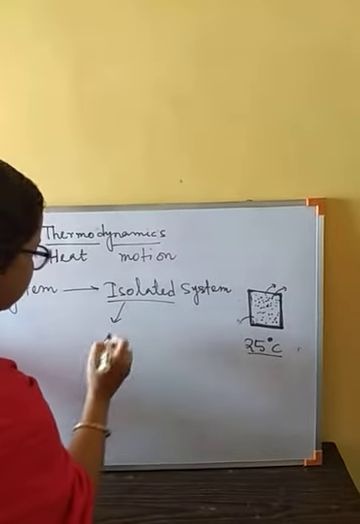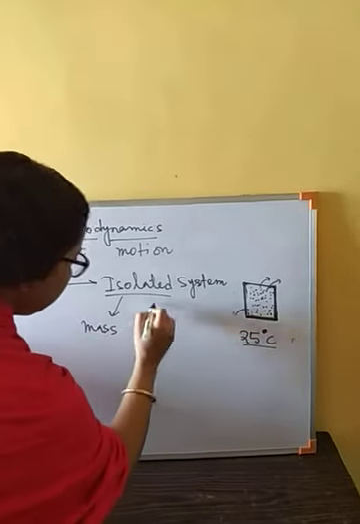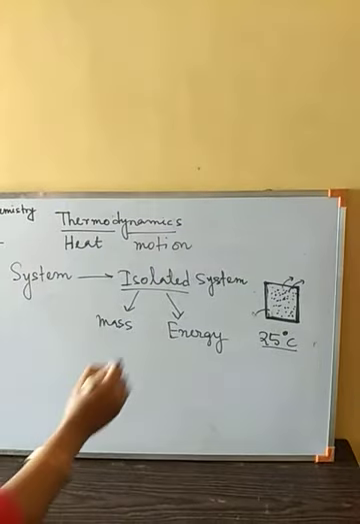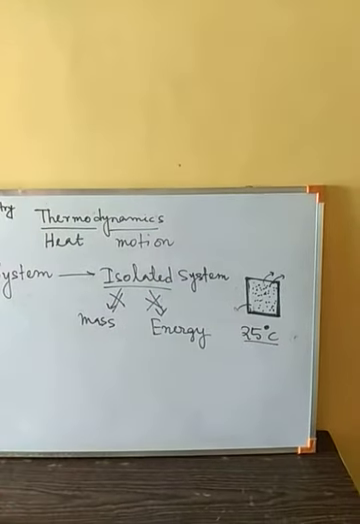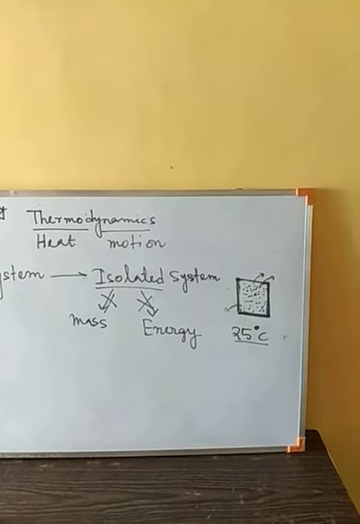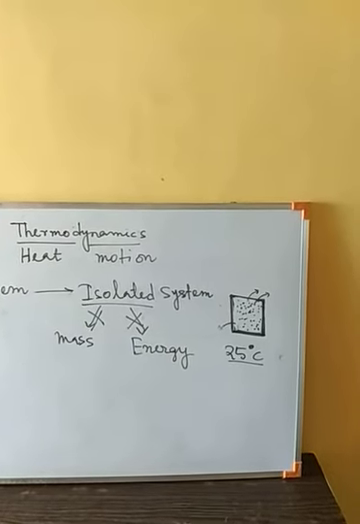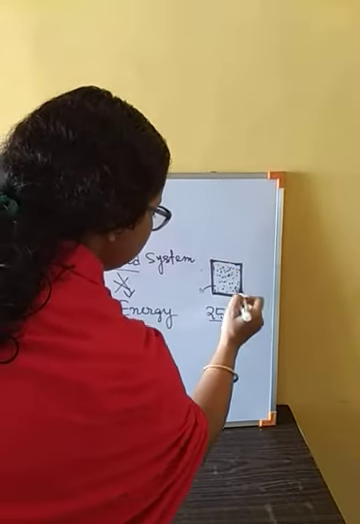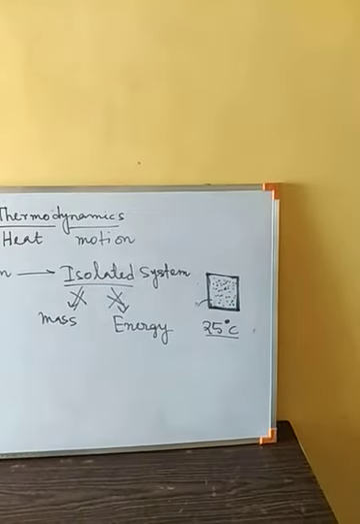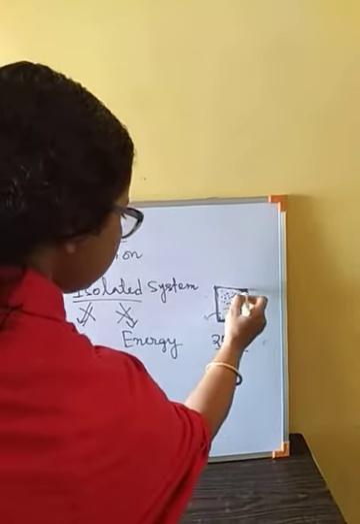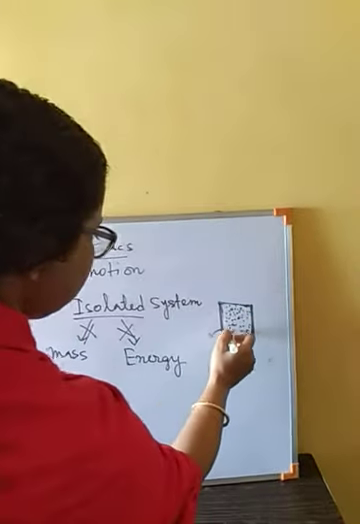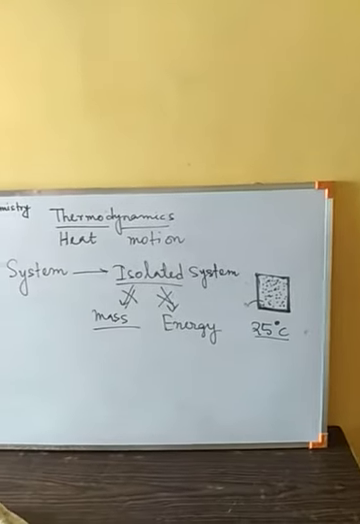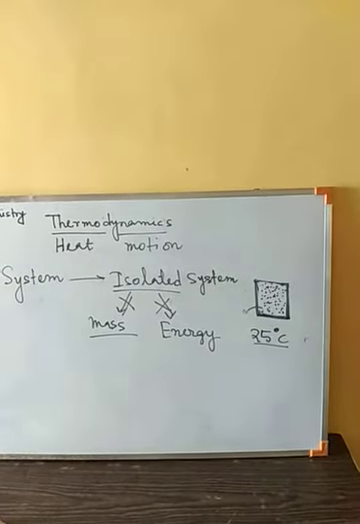So for an isolated system, the flow of mass and energy both is not possible. Okay, both are restricted. So mass and energy both cannot flow from an isolated system. If the wall is made of insulated substance, then energy cannot flow, and in the same manner, as this is a closed system, kept separated from the surroundings, mass also cannot flow through this. So these are three systems we are talking about.